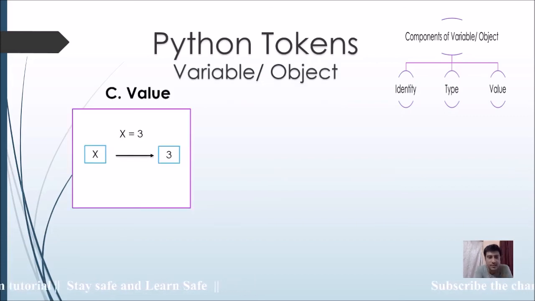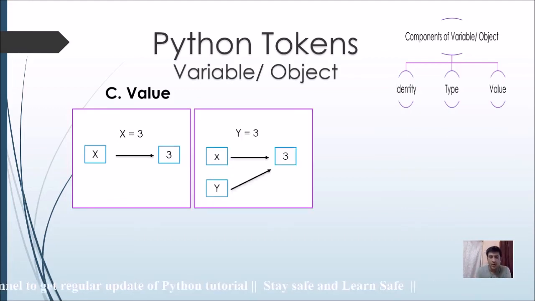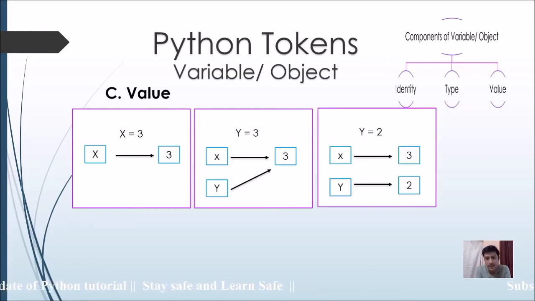Here x is equal to 3, so we are assigning value 3 to the variable or object x. Now when we assign 3 to y, that means y is equal to 3, we are mapping this new variable y to the same value 3. Now after that, if we assign y is equal to 2 separately in the same program, that means we are mapping y separately to another value, 2. So x is equal to 3 means it is mapping to the value 3, then x and y both map to 3, then x and y separately map to separate values. This is how value works.